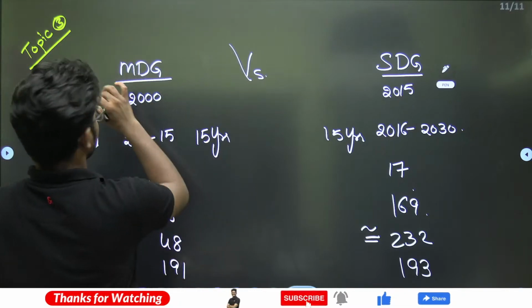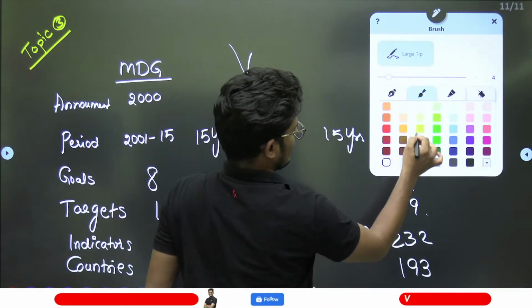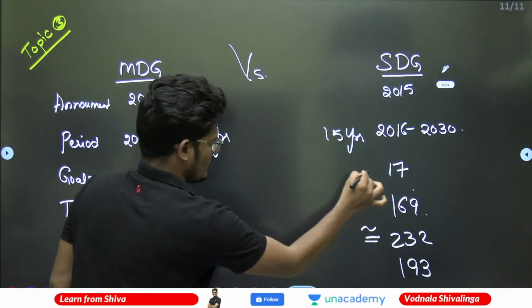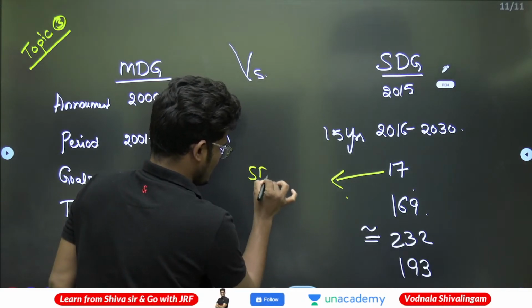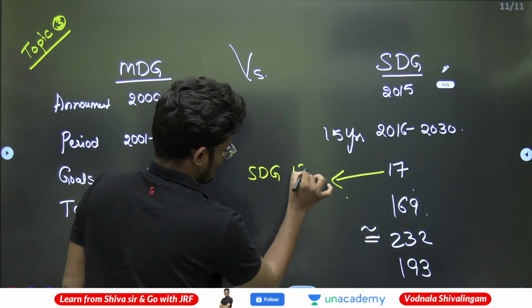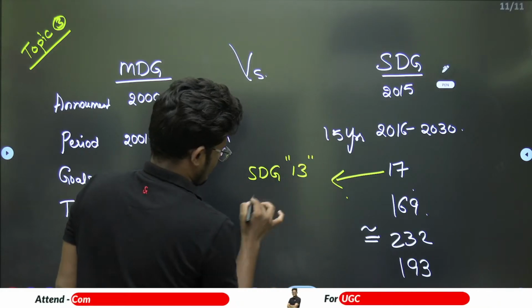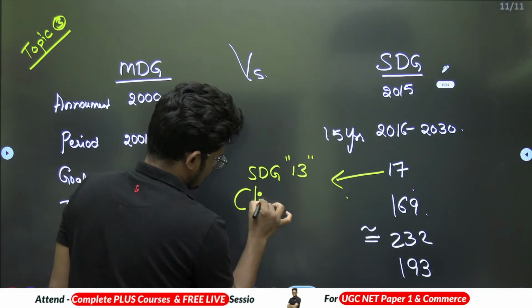One important point I want to highlight: out of the 17 goals, SDG number 13, which is climate action.